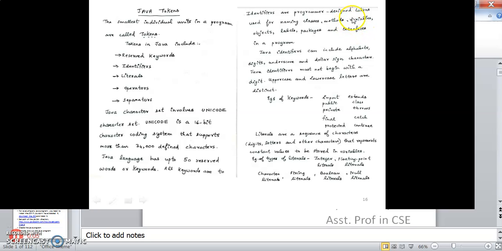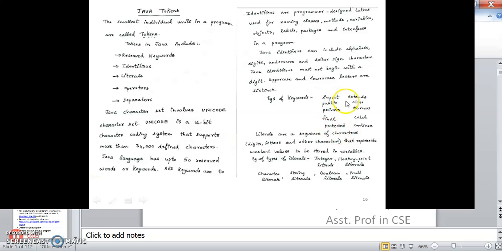Identifiers are program designer tokens and are used for naming classes, methods, variables, objects, labels, packages, and interfaces in a program. Java identifiers can include alphabets, digits, underscore, and dollar sign characters. Java identifiers must not begin with a digit. The same rules as in C++ apply in Java as well. Uppercase and lowercase letters are distinct.